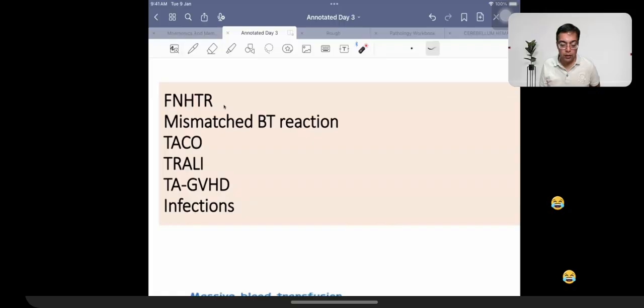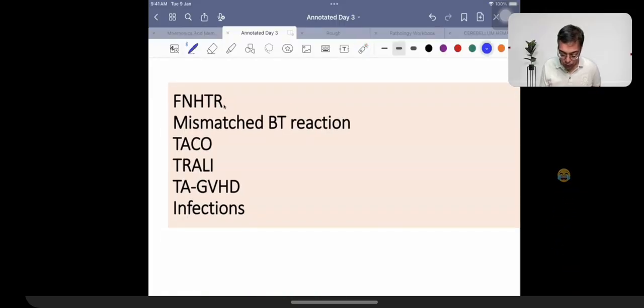Complications. When we are talking about the commonest complication of blood transfusion, this is the most common complication: development of fever. Commonest adverse effect.